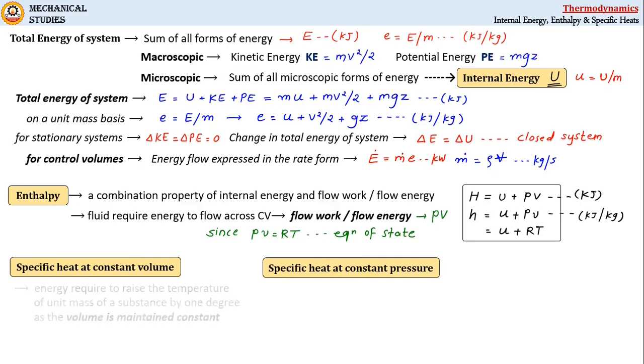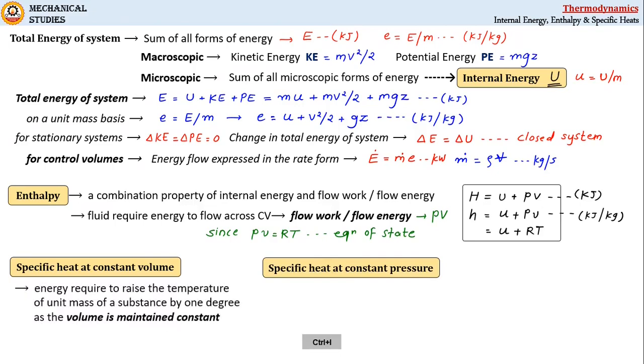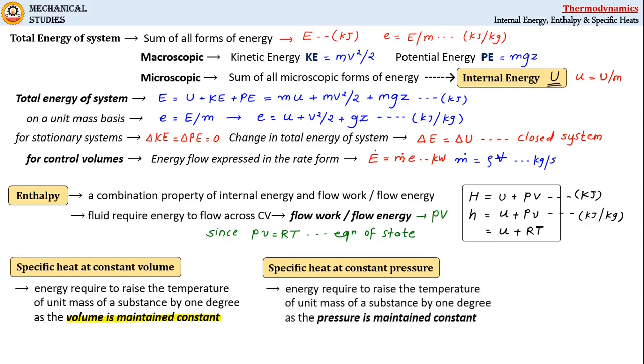Now, specific heat at constant volume can be defined as the energy required to raise the temperature of unit mass of a substance by 1 degree as the volume is maintained constant. And on the other side, specific heat at constant pressure is defined as the energy required to raise the temperature of unit mass of a substance by 1 degree as the pressure is maintained constant.